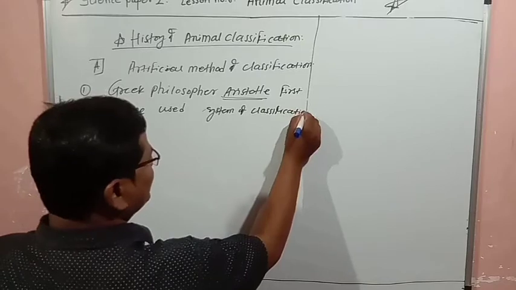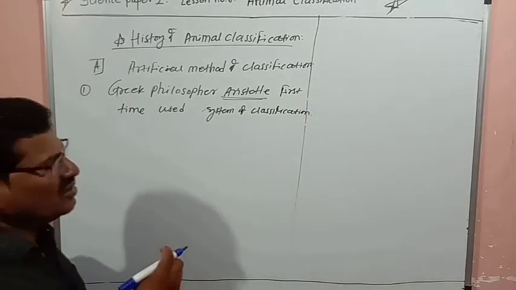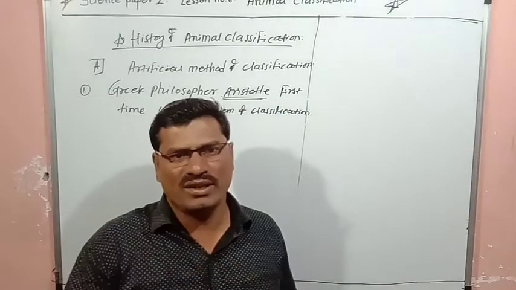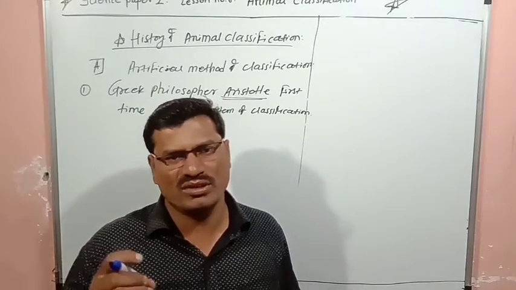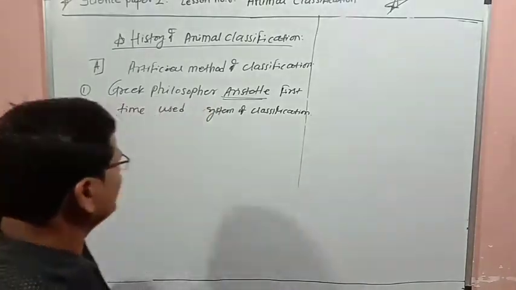So he was the first scientist who classified the living organisms.